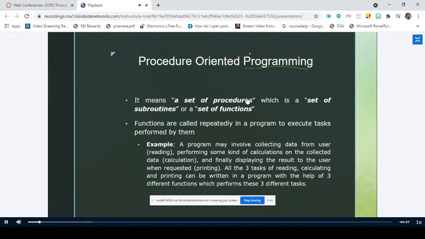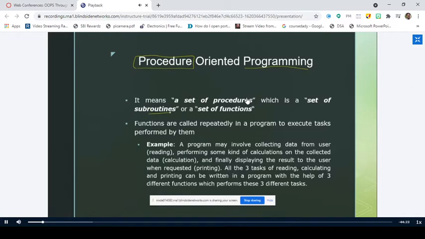So procedure-oriented programming, as I told, is a programming approach or a programming paradigm which is oriented towards the procedures. That means whenever a task is given, the user thinks of giving the solution for that particular problem in terms of functions. Procedures are nothing but functions. Another name for procedures is functions, and they can also be called routines.